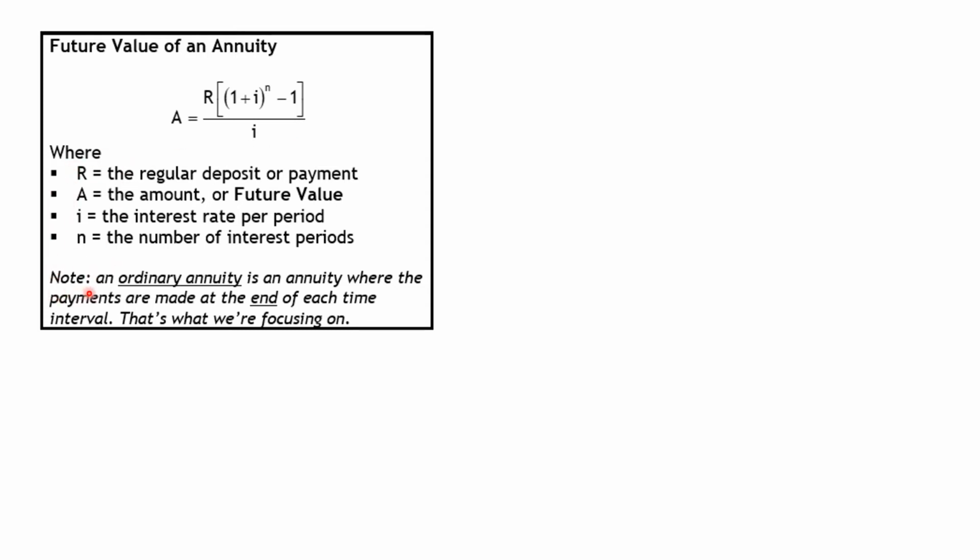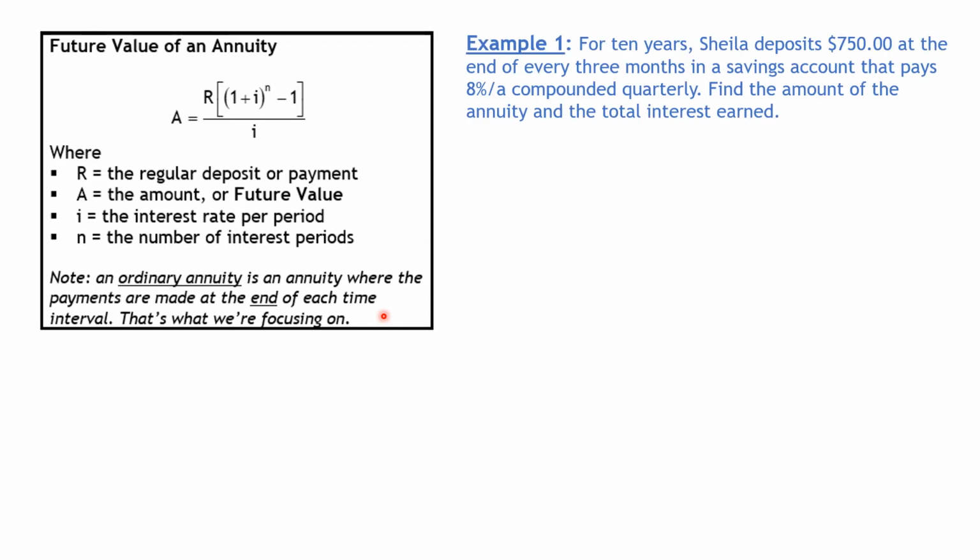We talked about that. An ordinary annuity is an annuity where the payments are made at the end of each interval. And that's all we're going to do in this course. We won't be saying one year you're putting your money at the end, another year you're putting it in halfway through. We're always going to say it's at the end of each term. It might not always be a year, it might be semi-annually or something, but it's always at the end.